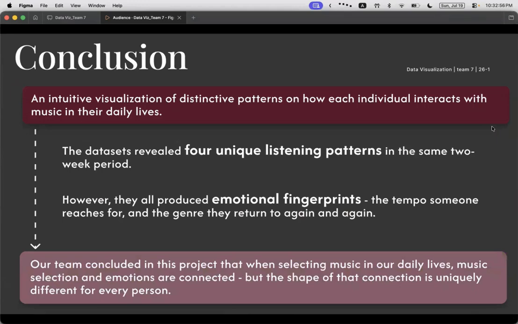While this project may not offer collective statistical analysis, it provides an intuitive visualization of distinctive patterns of how each individual interacts with music in their daily lives. The dataset revealed 4 unique listening patterns in the same 2-week period. However, they all produced emotional fingerprints: the tempo someone reaches for and the genre they return to again and again. Our team concluded in this project that when selecting music in our daily lives, music selection and emotions are connected, but the shape of the connection is uniquely different for every person. Thank you.